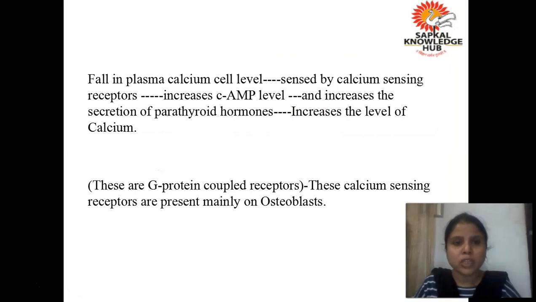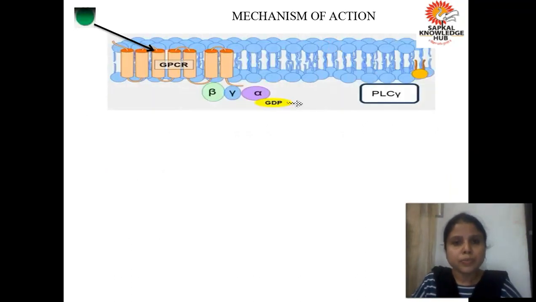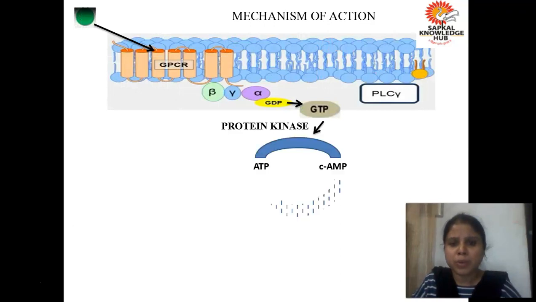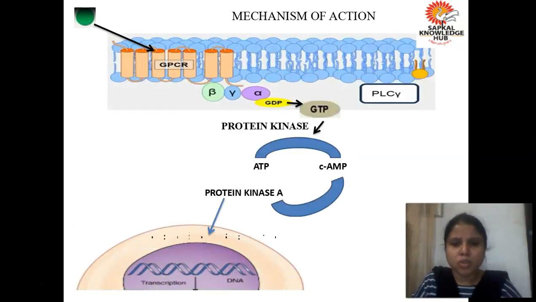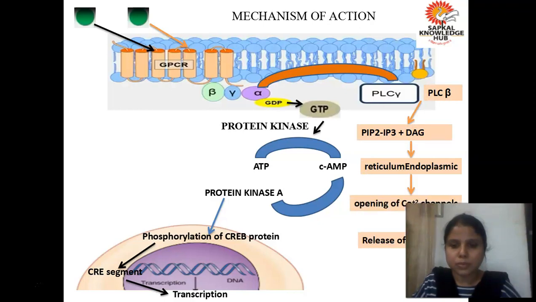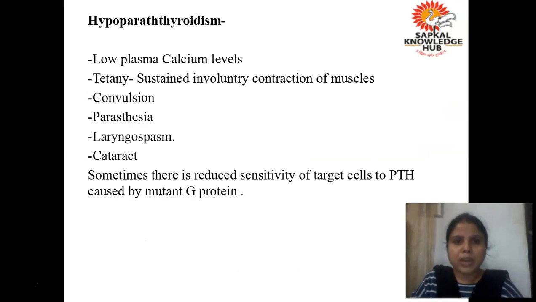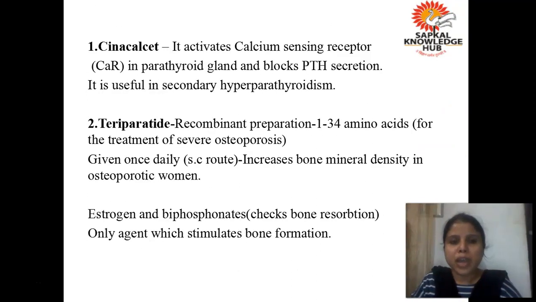So we have read all these things. Then I told you that the receptor is a G protein coupled receptor. This is all we have discussed. So parathormone was complete, and we studied two formulations, cinacalcet and teriparatide.